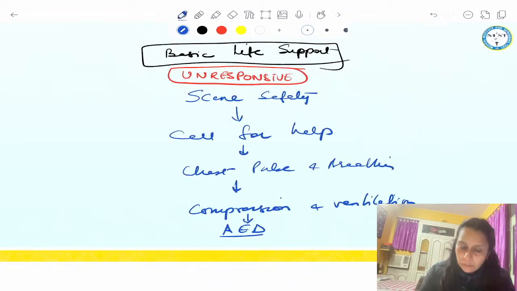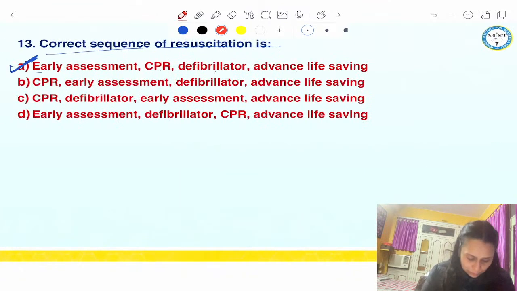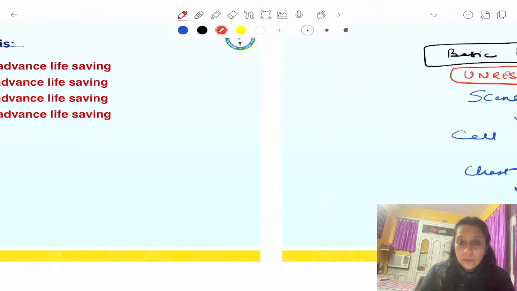Okay. So remember, for BLS, always scene safety, call for help. Then this is early assessment. After assessment, what is that? CPR. This is CPR. And then this is defibrillation. And after defibrillation, when the ACLS team comes over, they take over ACLS. So answer is A. Sequence is very important. You have to keep in mind.